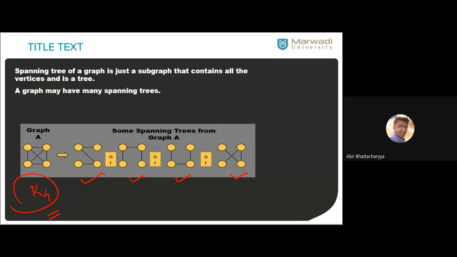Yeah, go on. Very good. Go on, more, more. If you're asking me how many are possible, a total of 16 are possible. So you have to draw 16 spanning trees. Four are drawn here. Apart from these 4, another 12 are there. So draw all these 16 spanning trees. I will check.